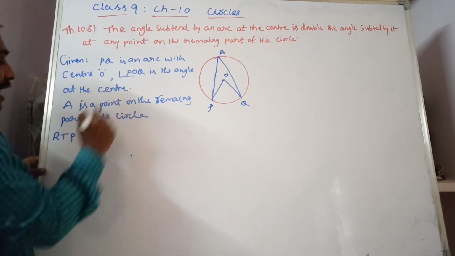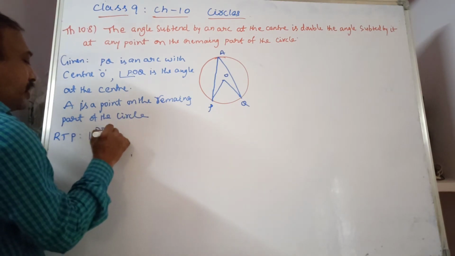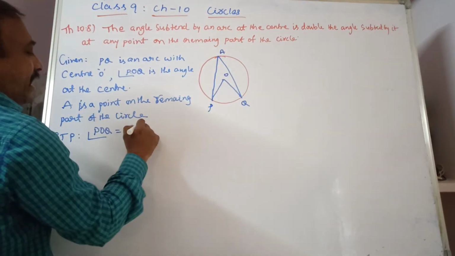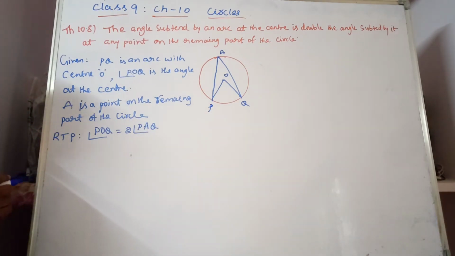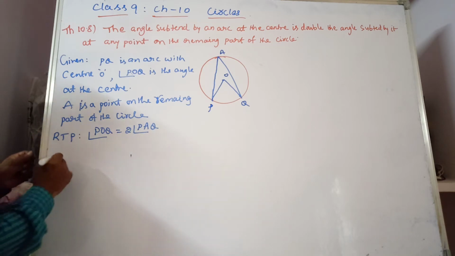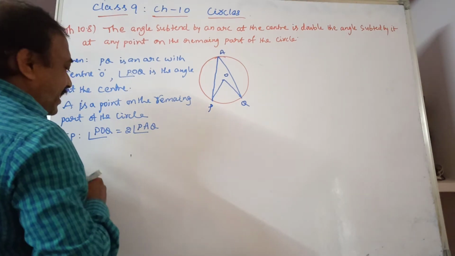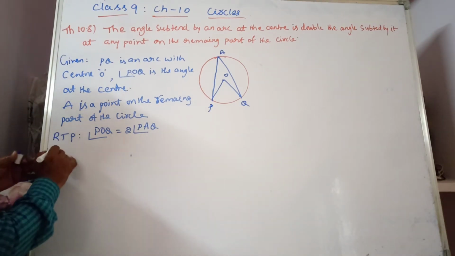Required to prove angle POQ is equal to 2 times PAQ. That we have to prove. To prove that, a construction is required. What is the construction? Observe it.